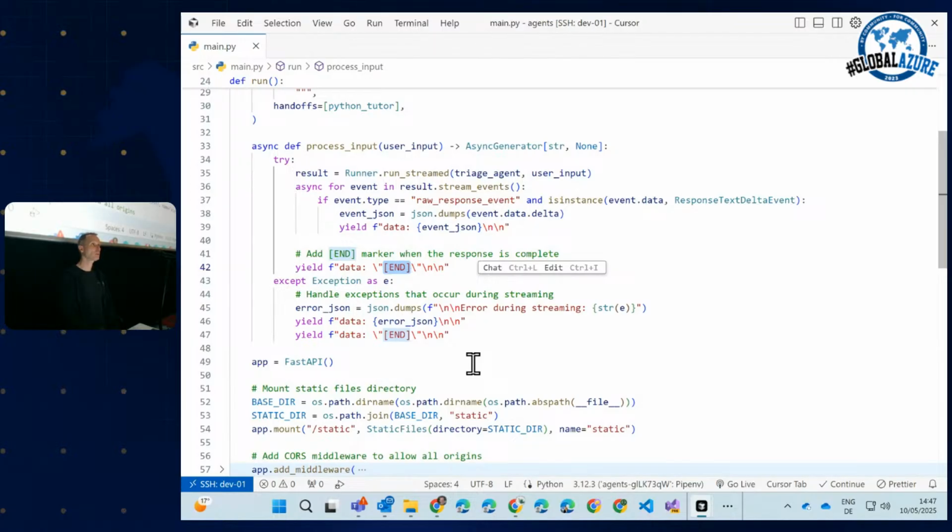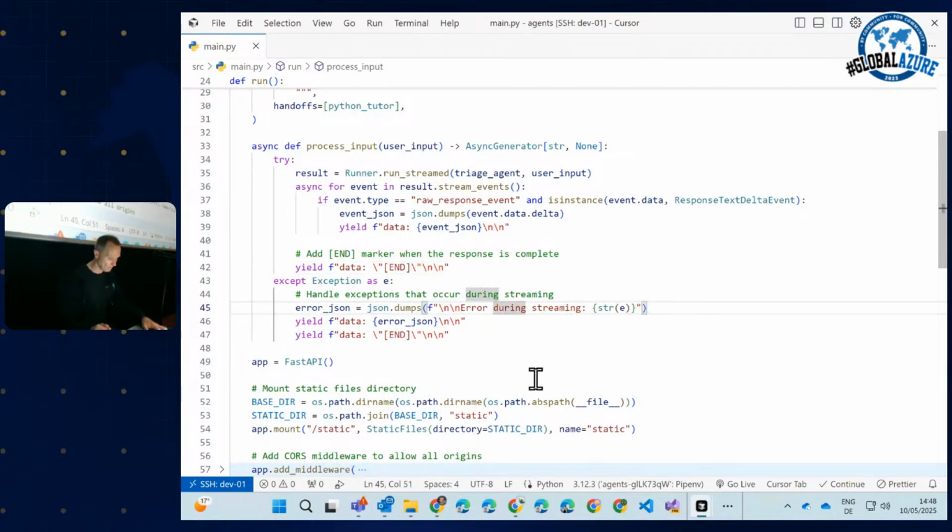If you know the SSE protocol, then you probably know that we do a retry until the client, I choose my words carefully here, until the client says stop. As the server, you cannot say stop. The client has to say stop. So the server has to signal to the client, I'm done. Then the client can say stop, then everything is fine. If the server would simply terminate the connection, the client would say, oh, I lost contact to the server, I need to retry, and we are caught in an endless loop. Okay, this is just SSE stuff, so read it up if you would like to know more.